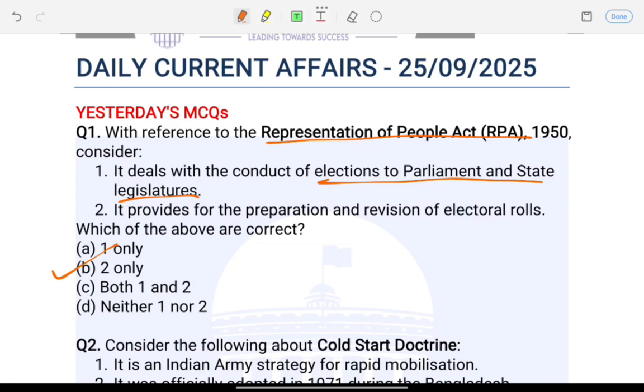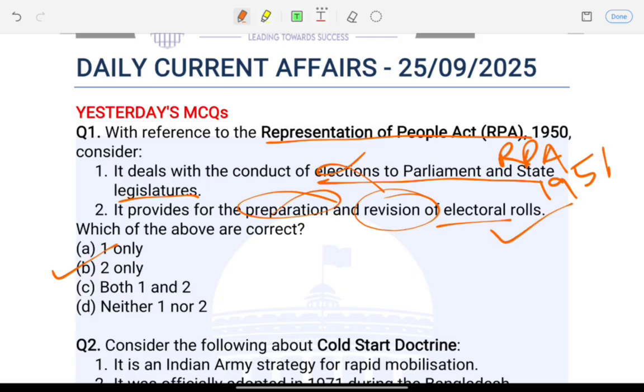The first statement, it deals with the conduct of elections, is incorrect. That is covered under RPA 1951, not 1950. The second statement is correct. It says that it provides for the preparation and revision of the electoral rolls. So this is correct.